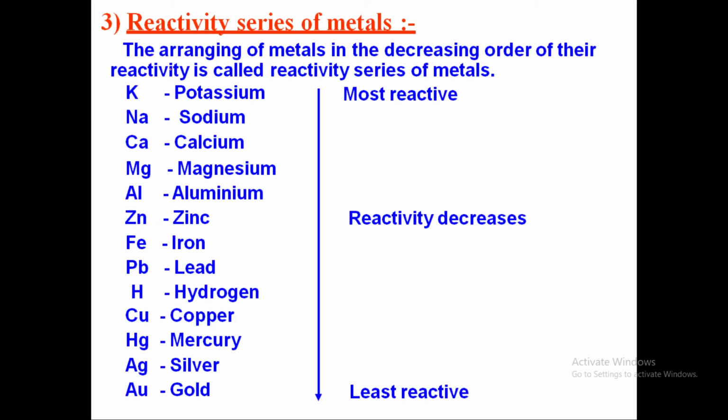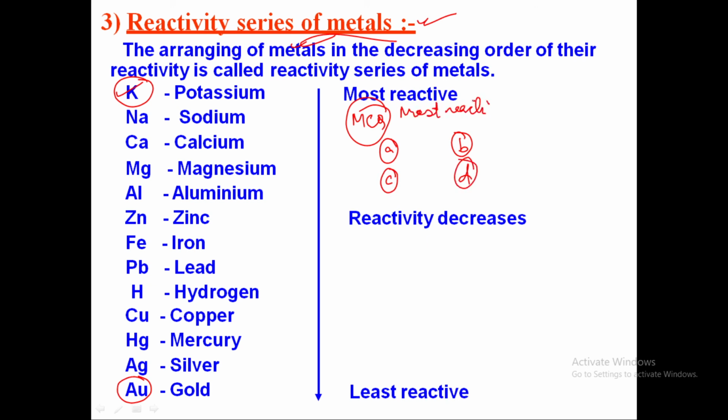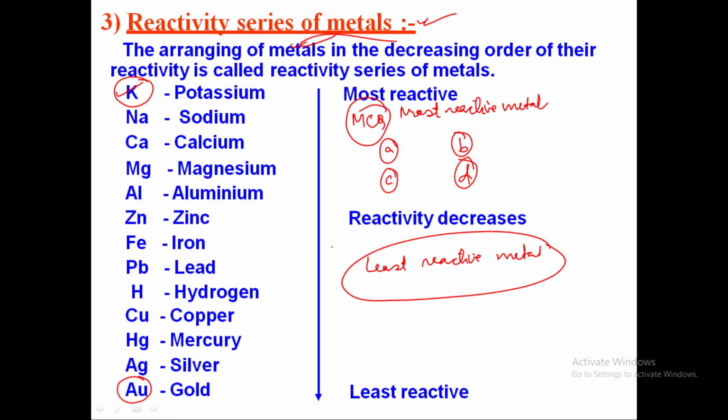Now the last part, the reactivity series of the metals. Depending upon the reactivity of the metals, we have a decreasing order of reactivity. Potassium is the most reactive and the least reactive is gold. So in the MCQ you can be asked that four names of metals will be given to you, and you have to choose the most reactive metal, or you can have a question of the least reactive metal. So these are a few questions that can be asked from you.